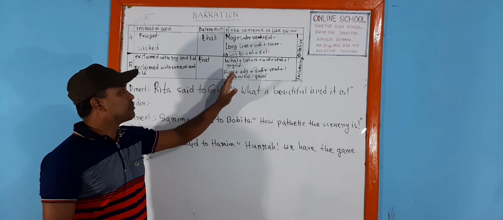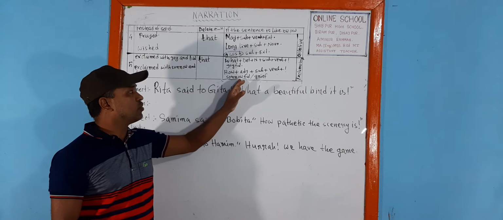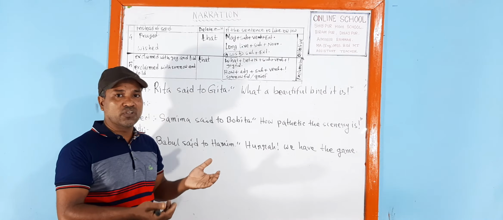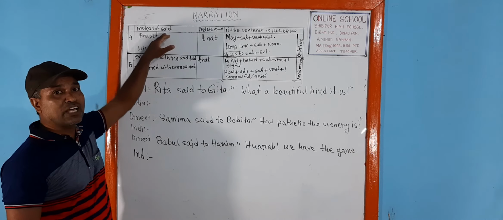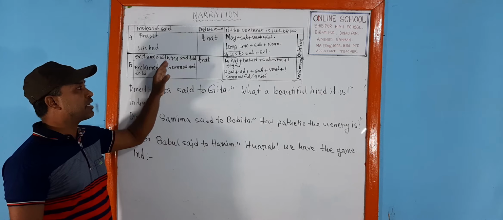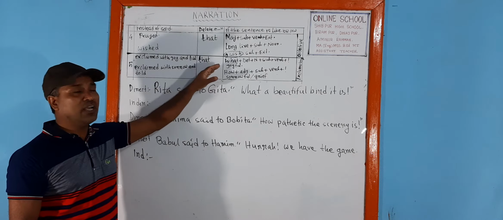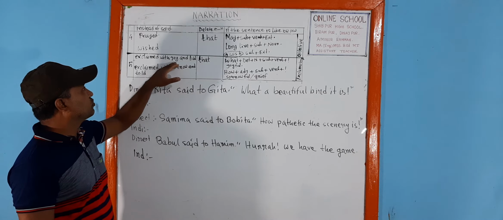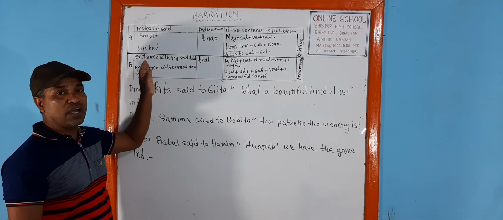And if it expresses sorrow or grief, if the sentence is sorrowful, then we have to change "said" into "exclaimed with sorrow and told". At the place of "said", there will be "exclaimed with sorrow and told". If it expresses delight or joy, then it will be "exclaimed with joy and told".